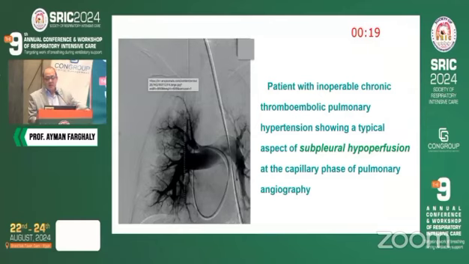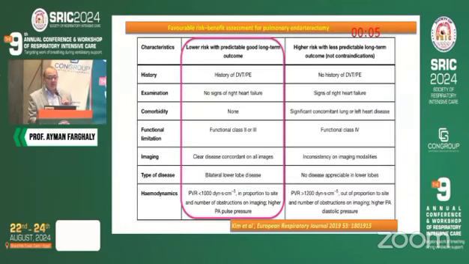Some people are inoperable, and when we have an angio like this and we find the periphery is pruned like this, we are not happy because it means he has a small vessel disease and nobody can reach them with surgery. These are some risk stratification for the surgeons before they do endarterectomy.